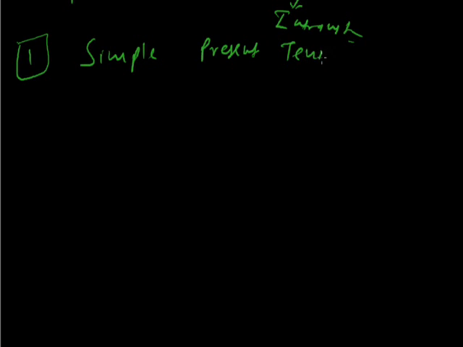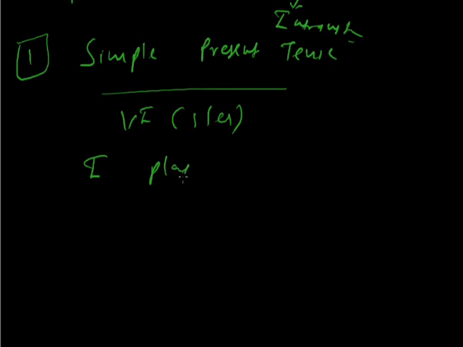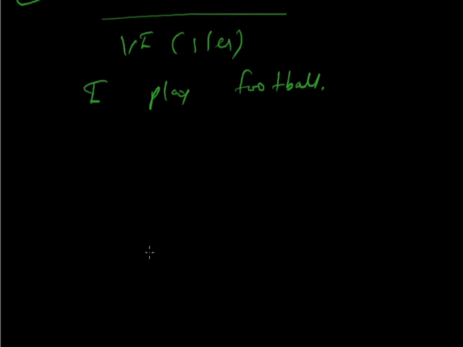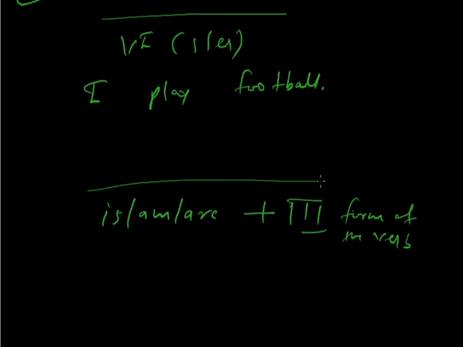Simple present tense. What do we do in it? We use first form of the verb with s/es if required. For example, I play football. When we want to change the simple present into passive, we just need to remember this structure. Is, am, are plus third form of the verb.